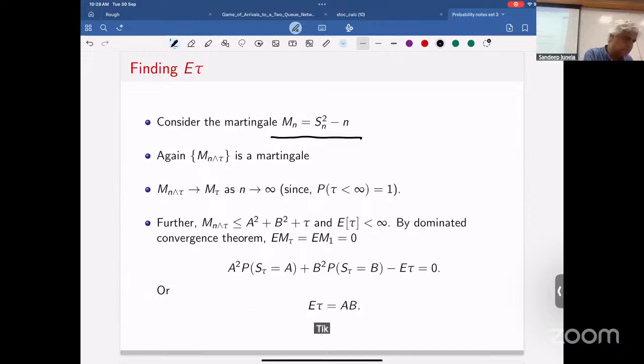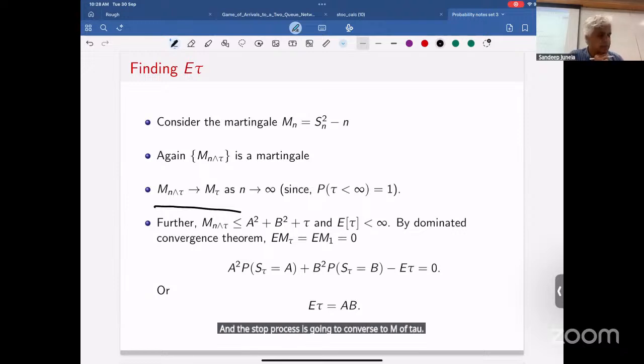ठीक है? So now again, the stopped process is a martingale, and the stopped process is going to converge to M of tau, because tau is less than infinity. As n increases, omega by omega, eventually n will exceed tau. So M of n min tau will become equal to M of tau and stop there.